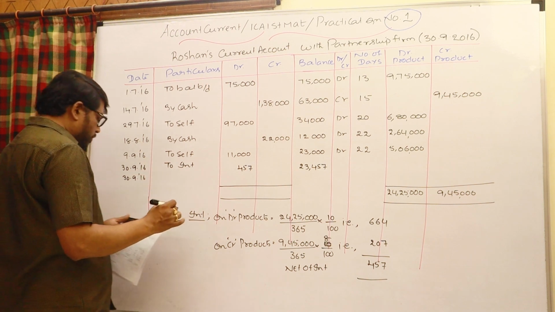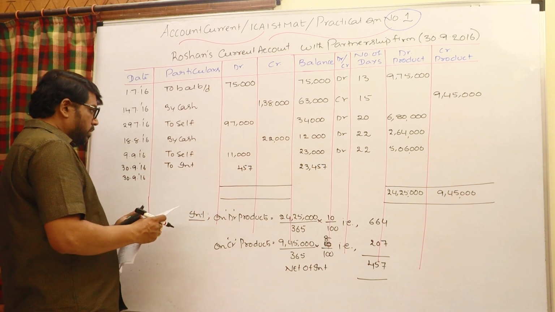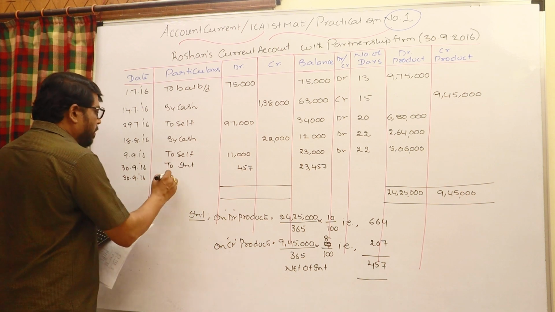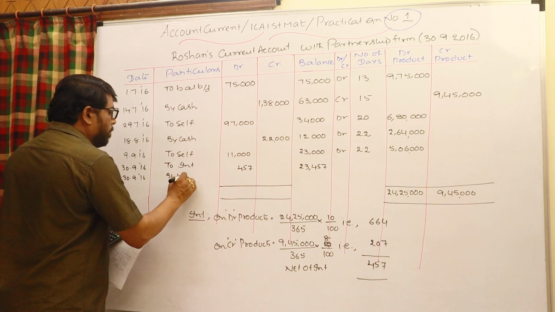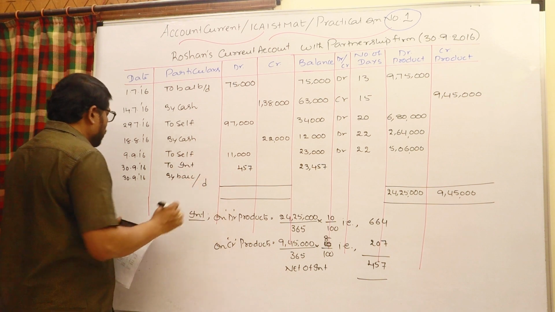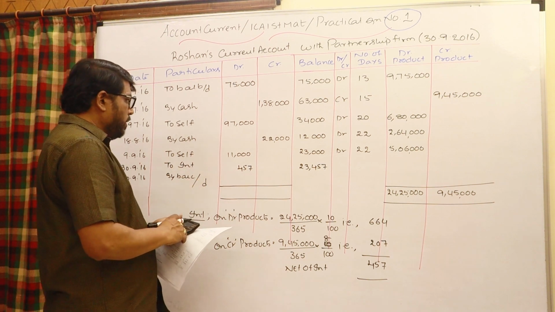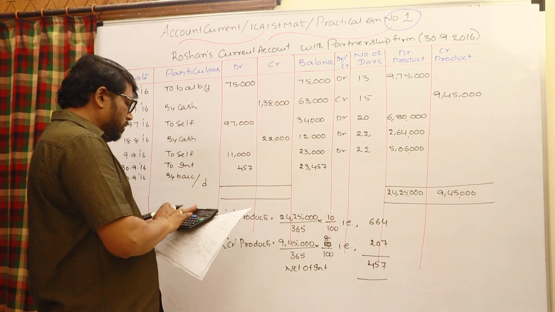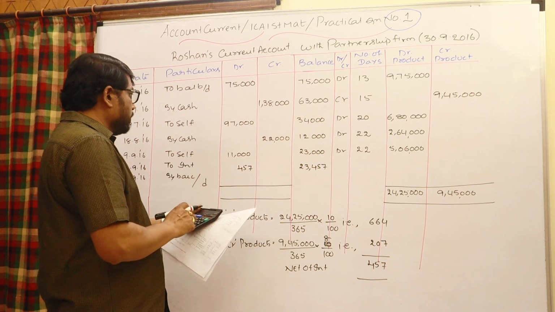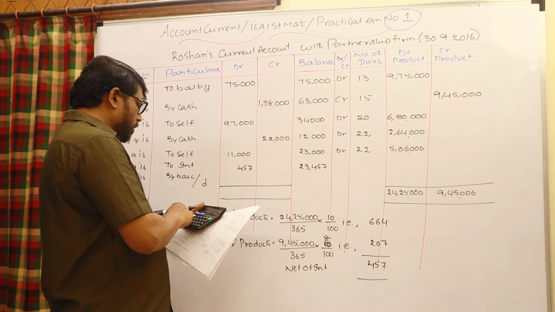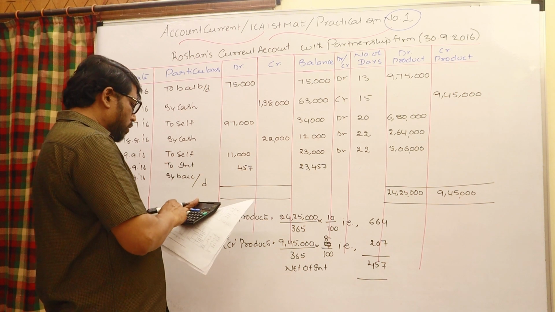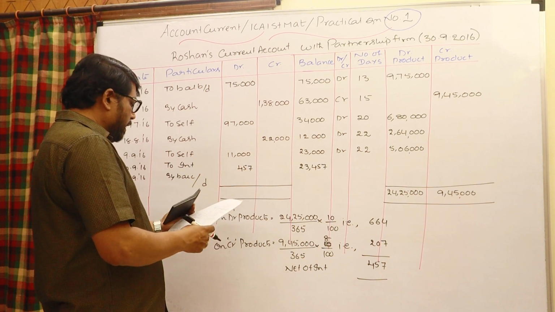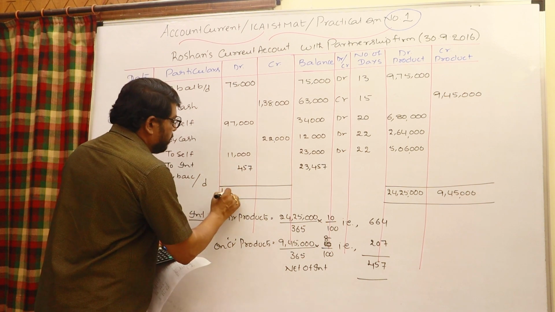Date 30/9/2016 simply, and you can see the debit side is looking more, the credit side will be less. Obviously it will be by balance carried on, to balance brought down. Let us see the debit total: 75,000, 97,000, 11,000, 457, total 1,83,457.